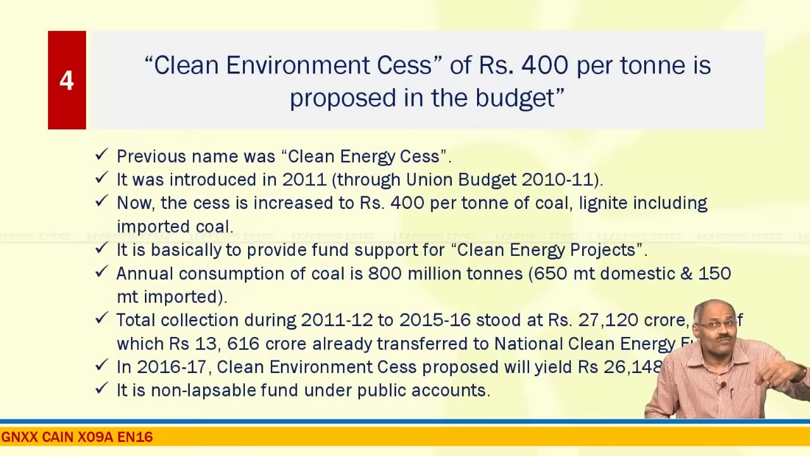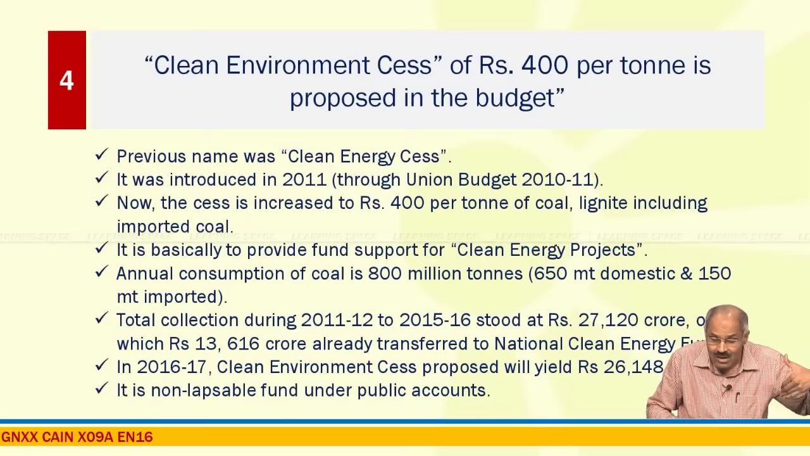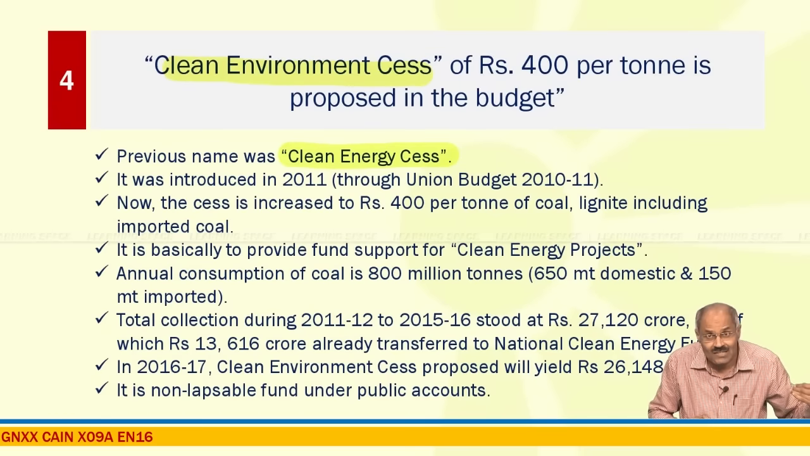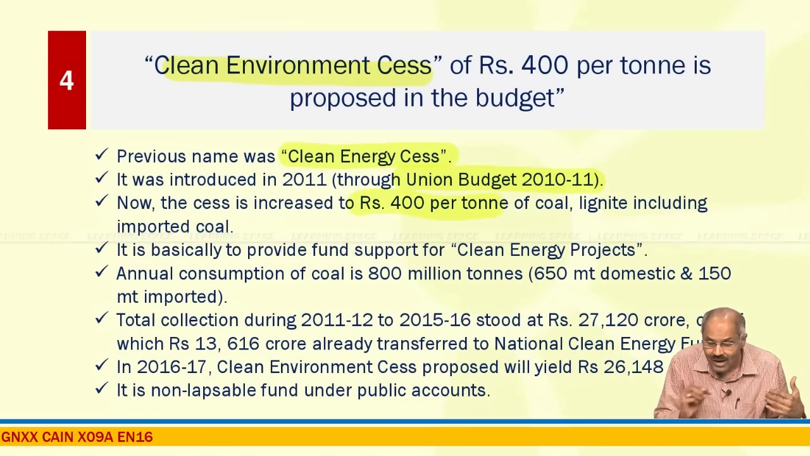Clean Environment Cess of rupees 400 per ton is proposed in the budget. The previous name was Clean Energy Cess. Now in this budget, its name is modified into Clean Environment Cess. Previously, it was Clean Energy Cess, and it was proposed for the first time in Union Budget 2010-11, and now the cess is increased to rupees 400 per ton of coal, lignite, including imported coal.